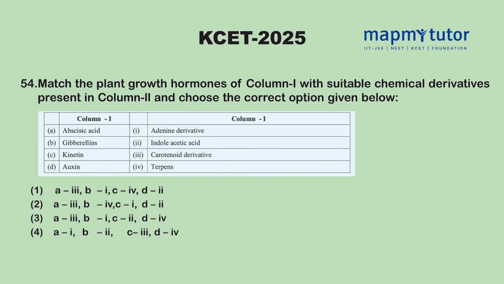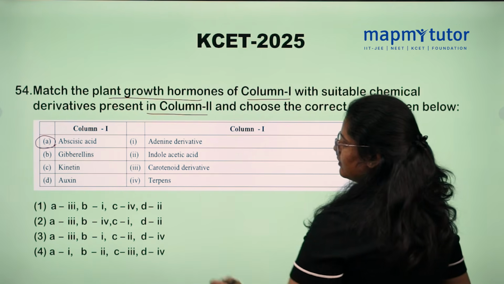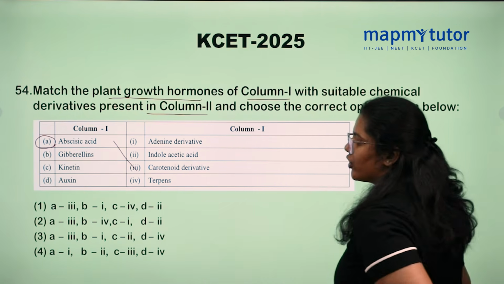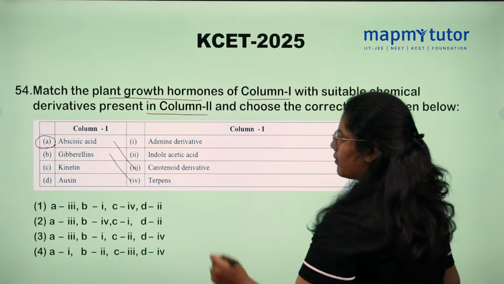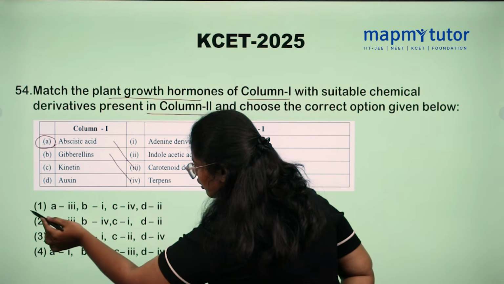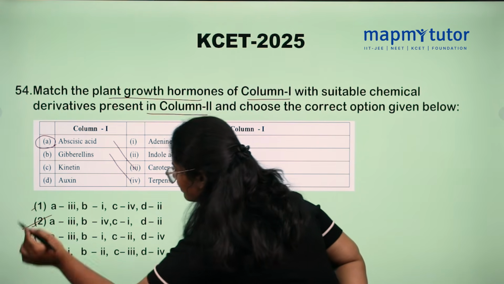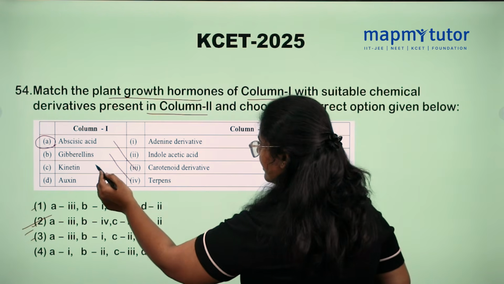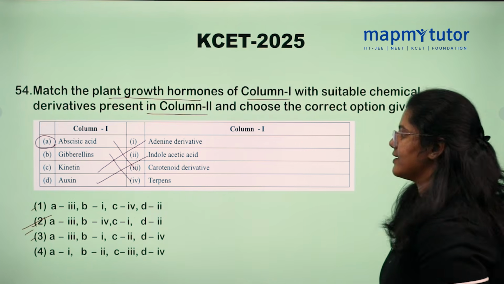Match the plant growth hormone in column 1 with the suitable chemical derivative present in column 2 and choose the correct option. Option A is abscisic acid. Abscisic acid is a carotenoid derivative. And gibberellins are terpenes. Option A matches with 3. Look at the options. There might be a chance in option number 1, 2 and 3. Gibberellins match with terpene, so obviously option number 2. Let's match the rest. Kinetin is an adenine derivative and auxin is an indole acetic acid derivative.